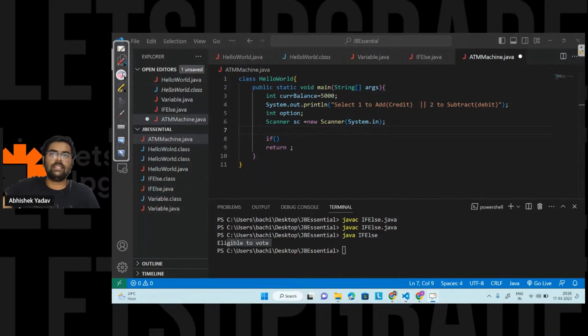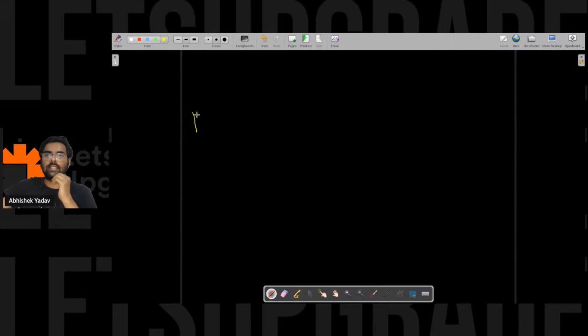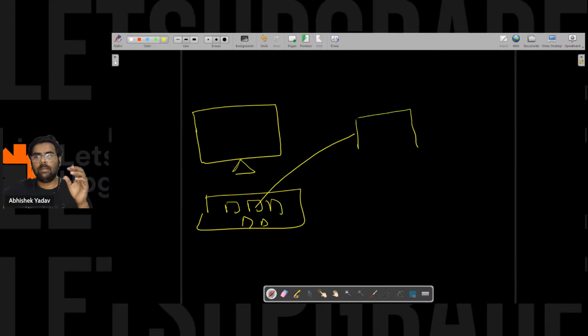Here we can see we have multiple new things. Let's try to understand that part. You have the computer, and here you have the keyboard, where you type something. The moment you type something, what will happen? That something will get stored in the buffer.